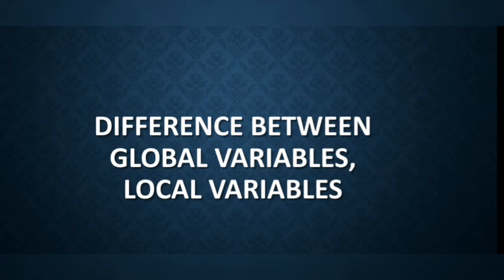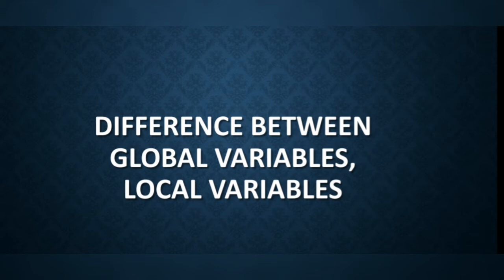Next, local scope. What is local scope? A variable defined in a function body has a local scope. I repeat, a variable defined in a function body has a local scope. It can be created by defining a variable inside a function definition. They are not related in any way to other variables with the same names used outside a function.